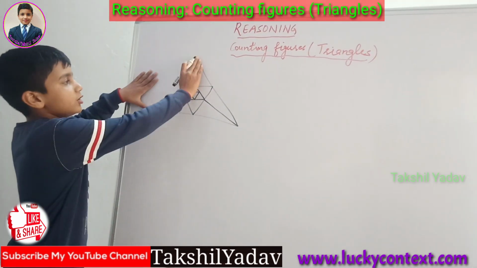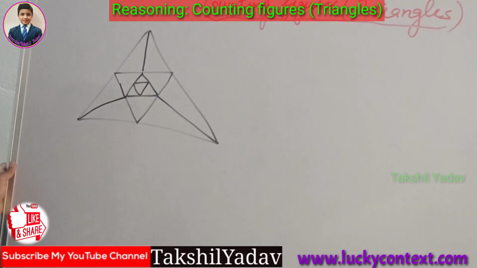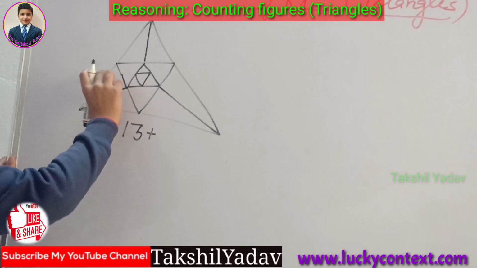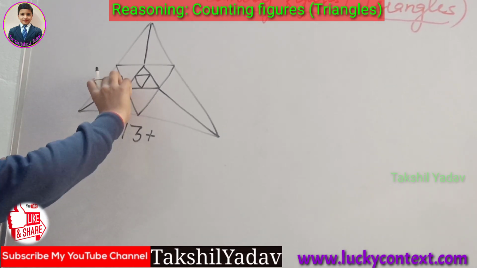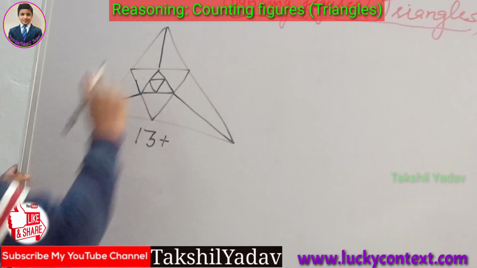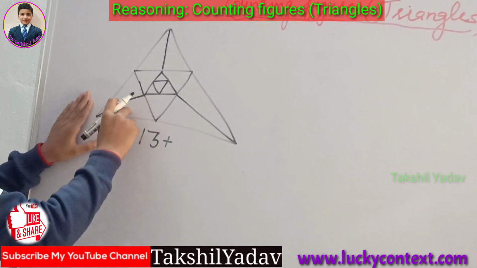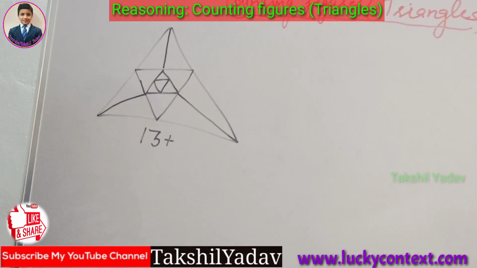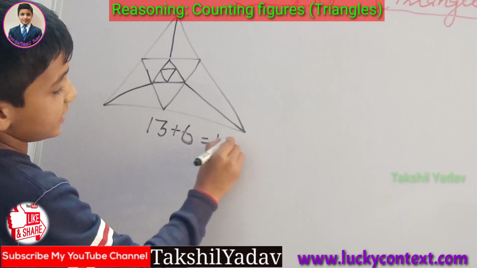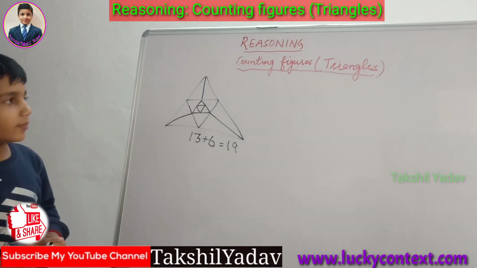Well, if we do not think about the lines, in this triangle we have 1, 2 and 3, 12 plus 1, 13 triangles. Plus, each triangle is being divided into 2 more triangles. Here 1, 2, 1, 2 and 1, 2. Thus we add 1, 2, 3, 4, 5 and 6. We add 6 more to 13 to get 19. Thus there are 19 triangles in this figure.